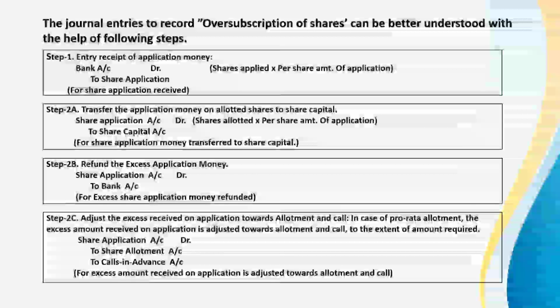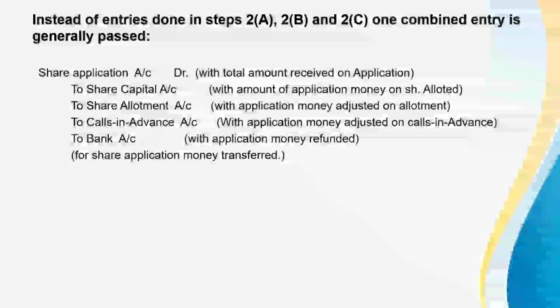Share application account debit to share allotment account, to calls in advance account, for excess amount received on application adjusted towards allotment and call. In place of entries done in steps 2A, 2B and 2C, one combined entry is generally passed. Share application account debit to share capital, to share allotment account, to calls in advance account, and to bank account, for share application money transferred.